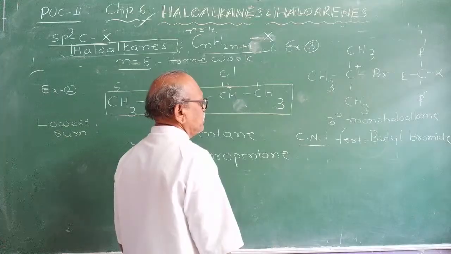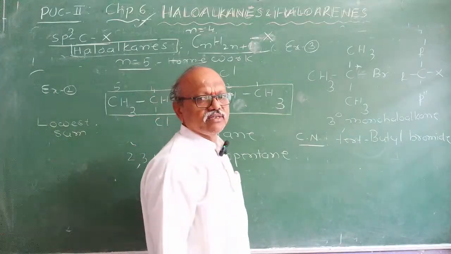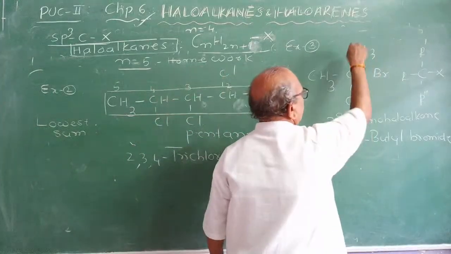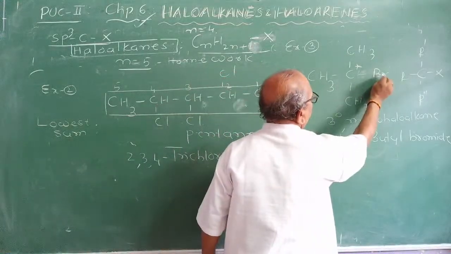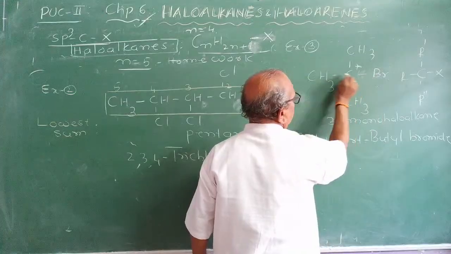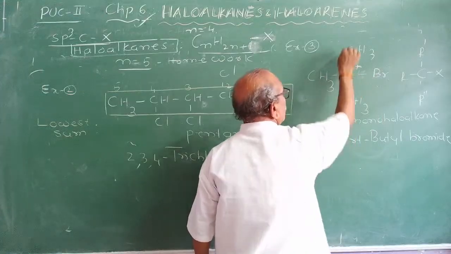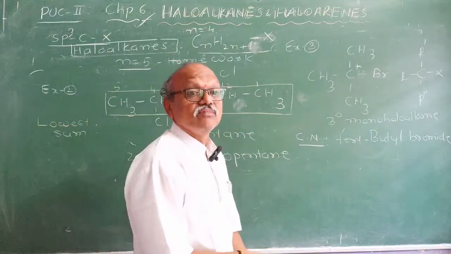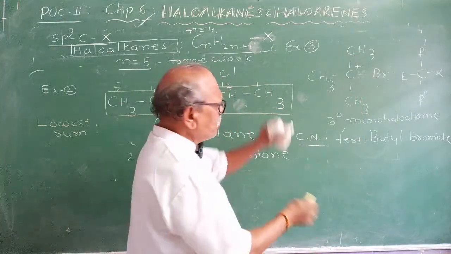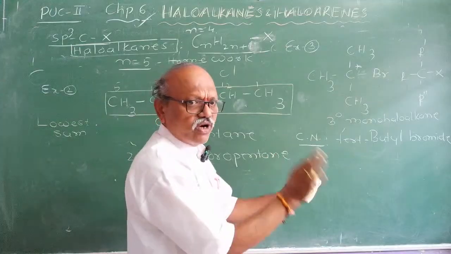IUPAC name of it. Which is the longest chain? Horizontal or vertical? Horizontal, if you see, has how many carbon atoms? 2. If you take vertically, which is the longest? Whatever may be the style of it, it is not important.